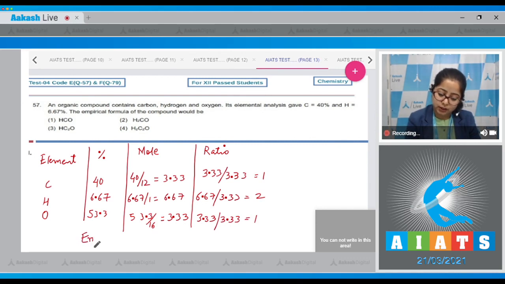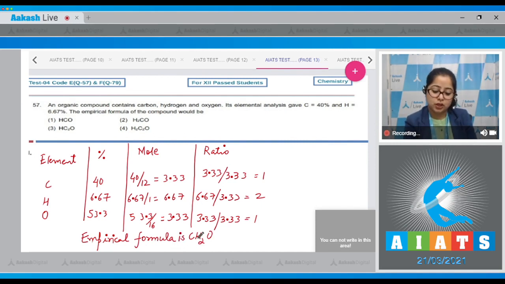So it is very clear that the empirical formula is CH2O. That means the correct answer for this question is option number 2.